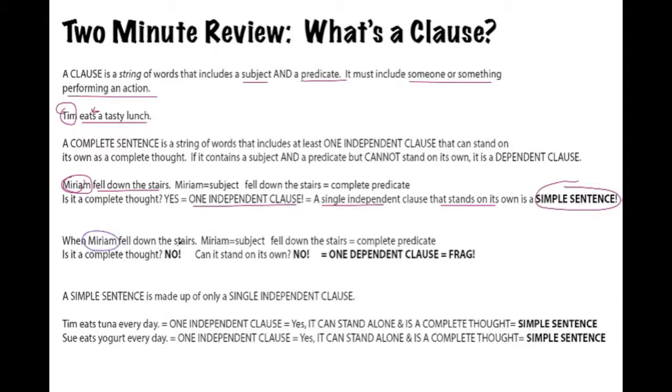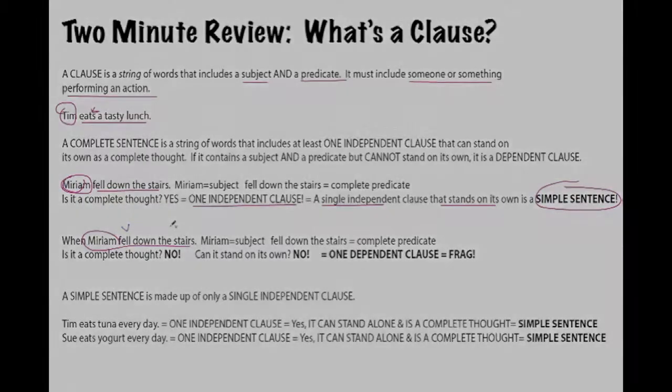So as you can see, we have Miriam as the subject, we have fell as the simple predicate, the verb, and then fell down the stairs as the complete predicate. So we do have a subject and a predicate. The problem is, so we have a subject, we have a complete predicate, but because of the word when, it is not a complete thought. We're left wondering, well, when Miriam fell down the stairs, what happened?